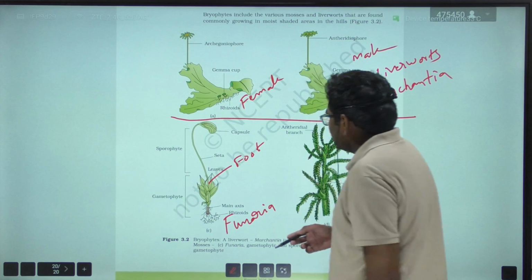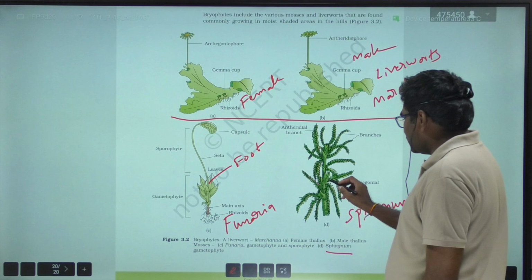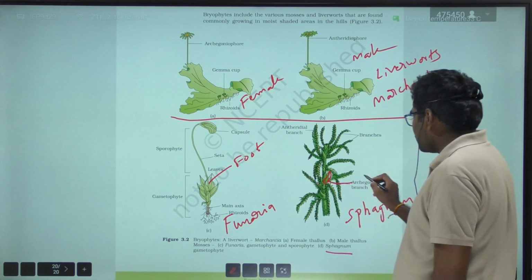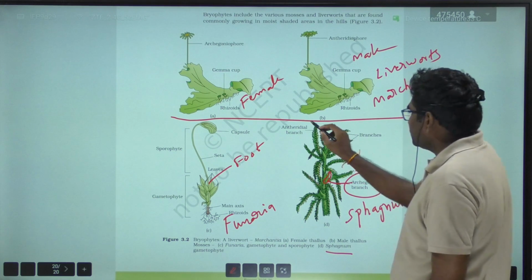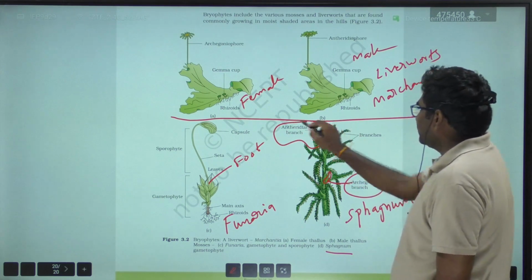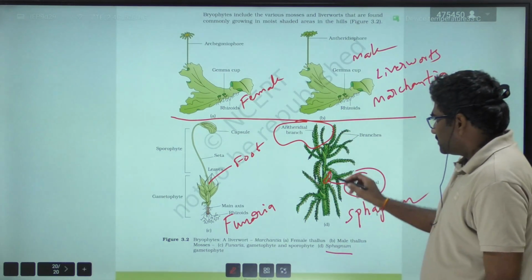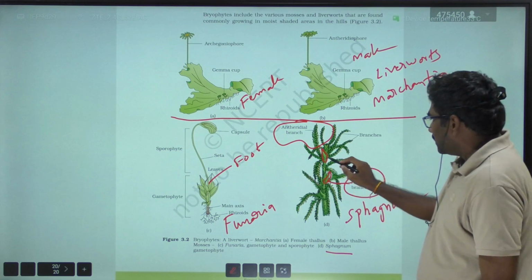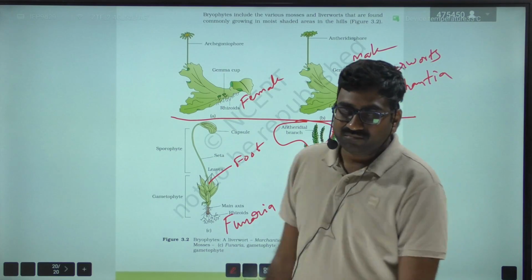And next, Sphagnum. This is an archegonial branch, and these are the branches. They are the antheridial branches. Remember, these are the antheridial branches, and these are the archegonial branches. Images are very important, right?